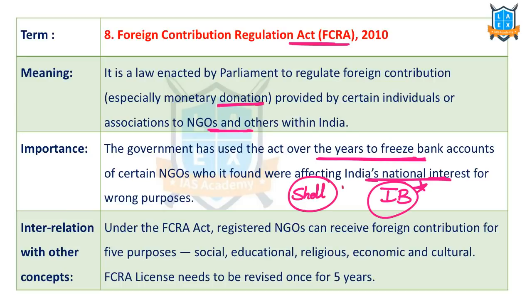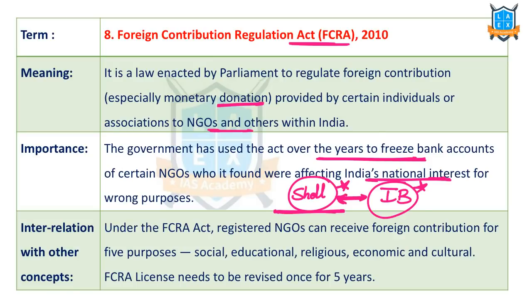Shell companies means the registration will be there on the legal documents, but the operations or the production by the company is zero. Such companies are called shell companies. Their activities are zero, just the legal entity exists, but the real operations are zero. So they are getting money from shell companies, etc. There are certain complaints.